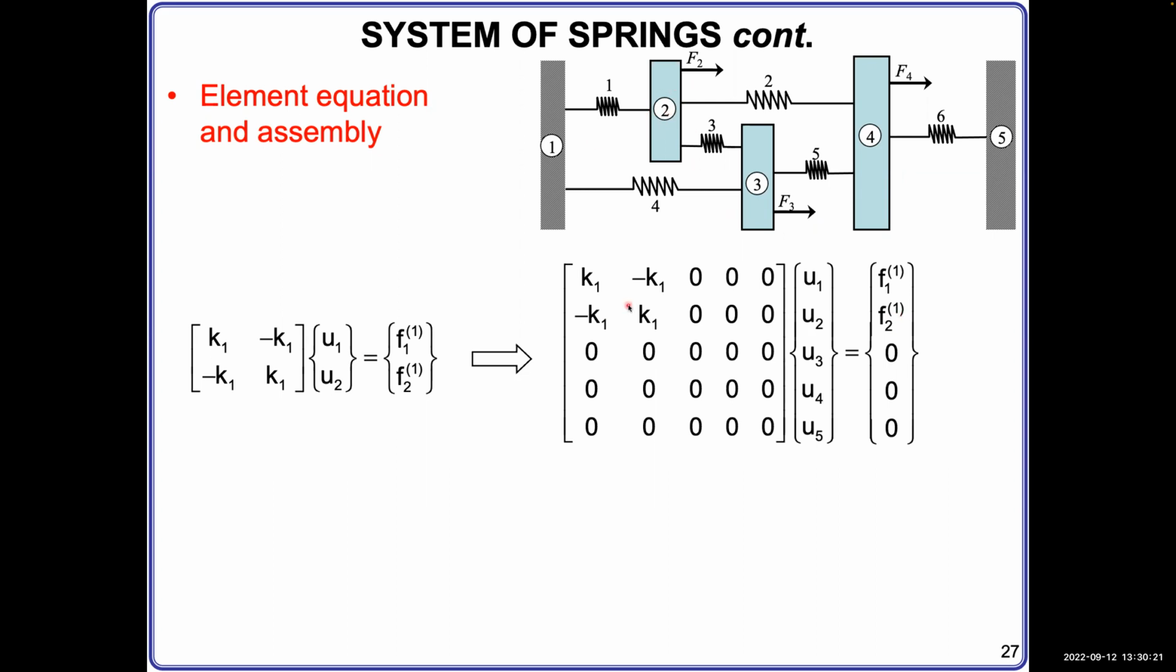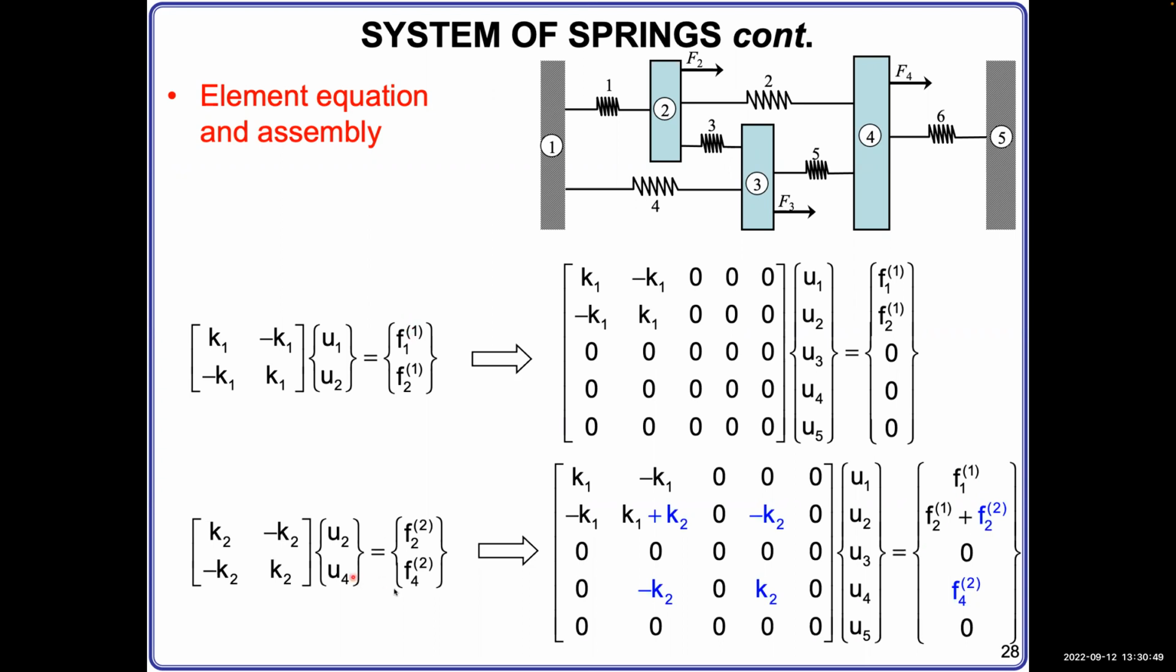Now, for spring number 2, we can use the same equation. Here we just change K1 to K2: K2, minus K2, minus K2, K2. And then U here should be U2, U4, because that's specifically for element number 2. And then the force is F2, F4 with the 2 in the parentheses, right? So then we get this. This is spring number 2. Do you guys follow me?